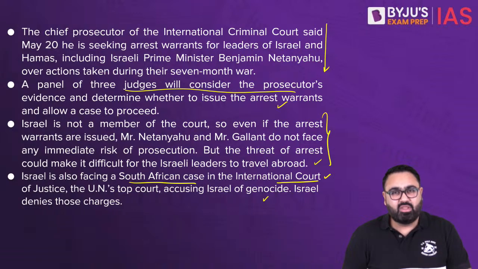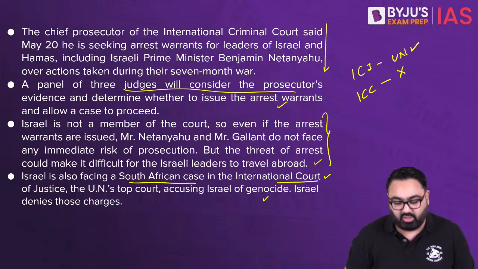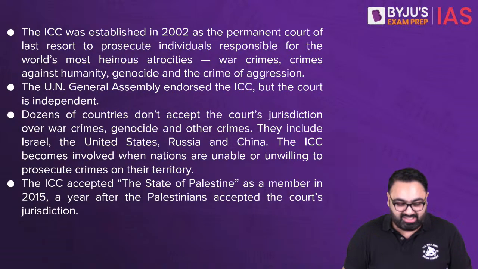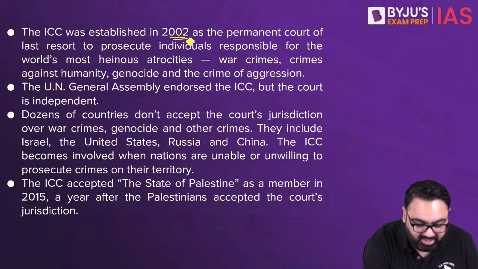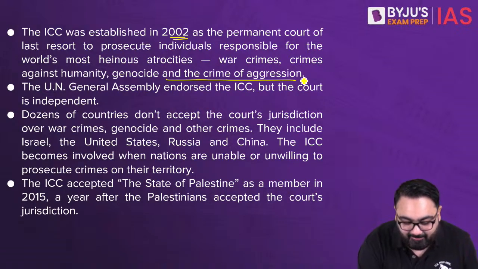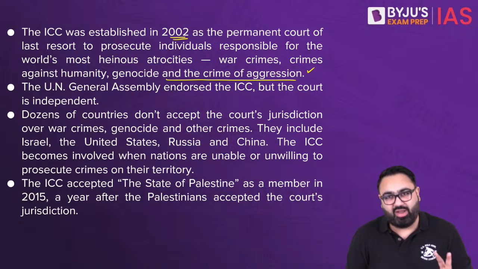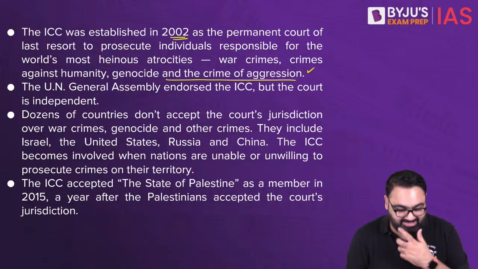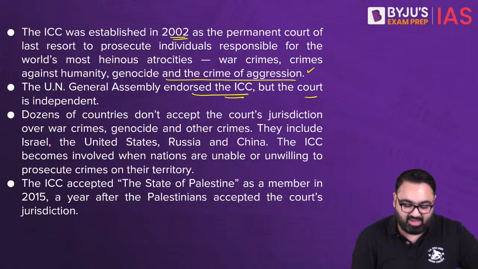Please understand, the International Court of Justice, ICJ, is a UN organ. The International Criminal Court is not a UN organ. So it's separate, it's not the same. It is very recent. The International Criminal Court came into being in 2002 only. The idea was to look into war crimes of individuals, crimes against humanity, crimes of aggression. The UN is not the controlling authority of the ICC. The UN has endorsed the ICC, it supports it, but the court is independent.